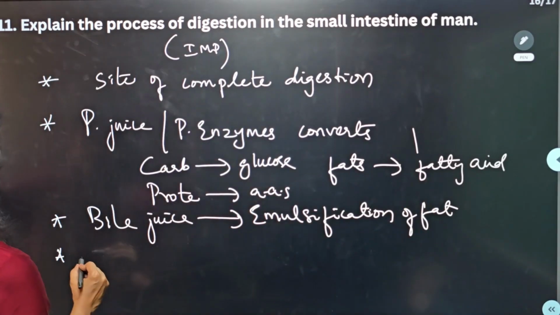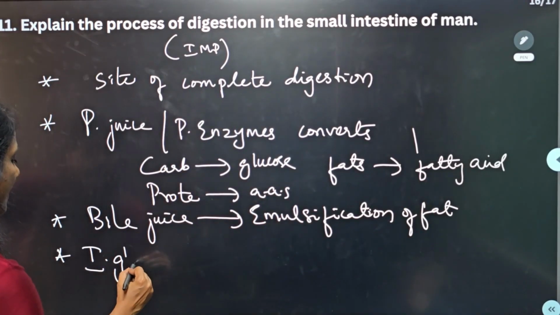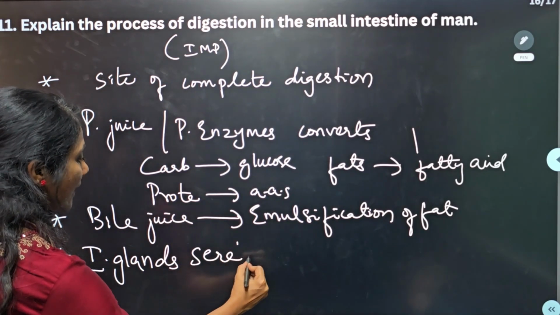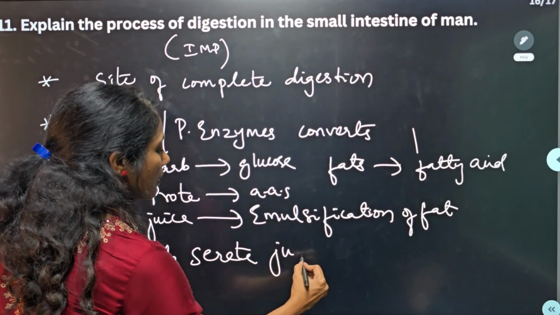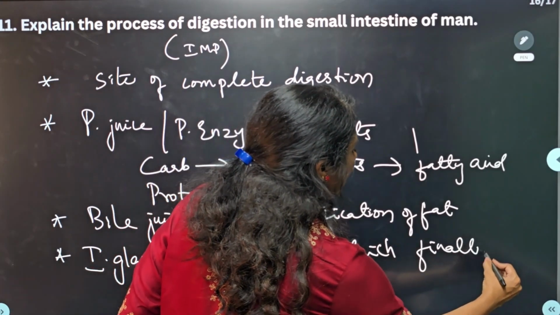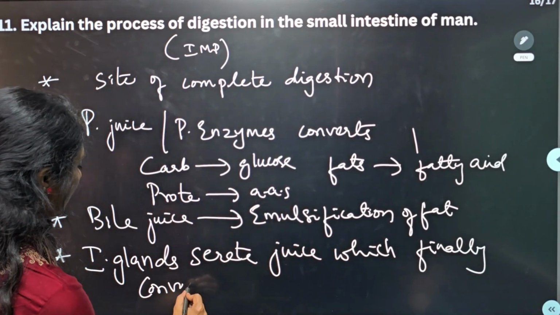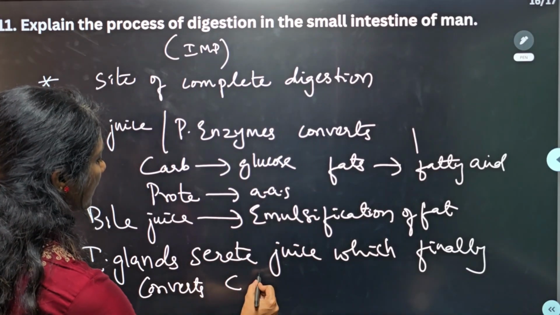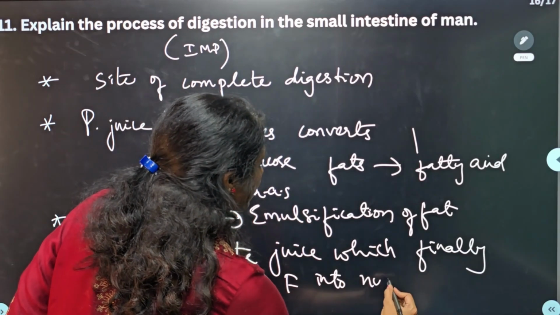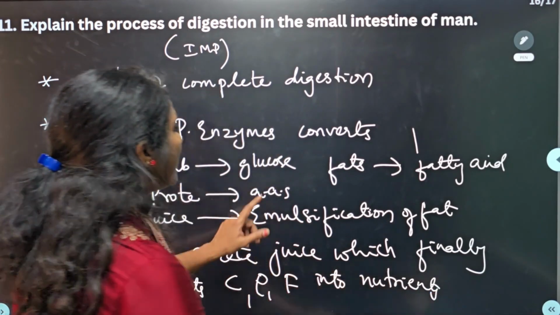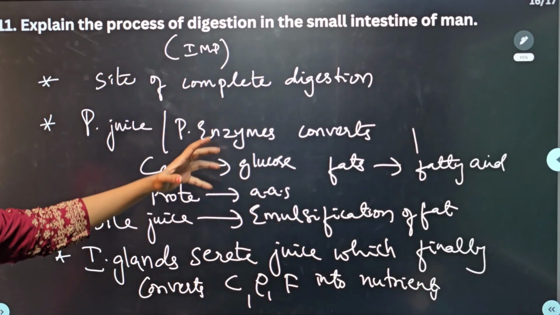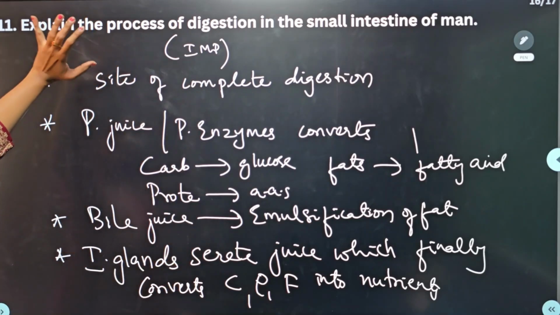And also finally the intestinal glands. Intestinal glands secrete a juice, which finally converts carbohydrates, proteins, and fats into nutrients. What are nutrients here? The glucose, amino acids, and fatty acids are nutrients. So like this, you can still elaborate the points and write them down. That becomes a perfect answer for this question.